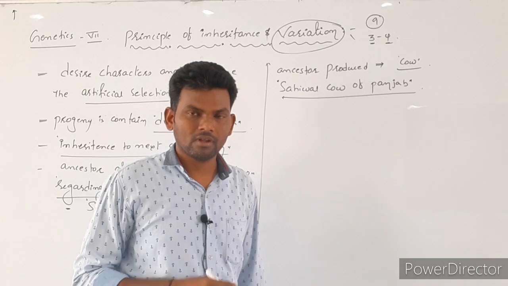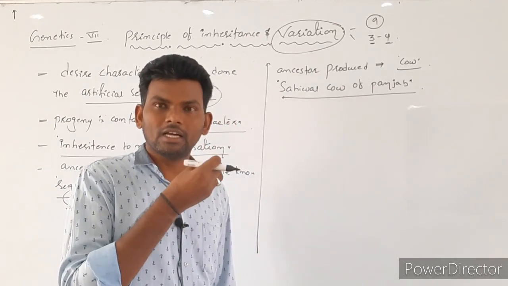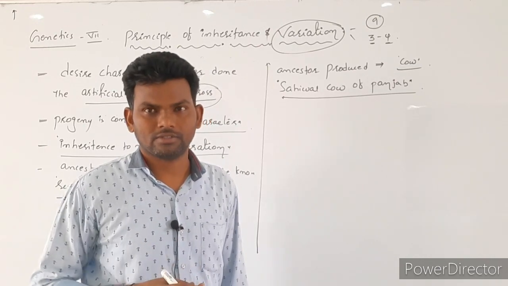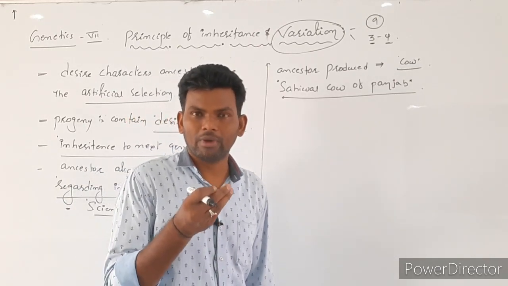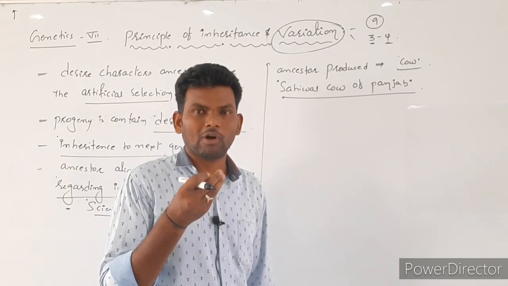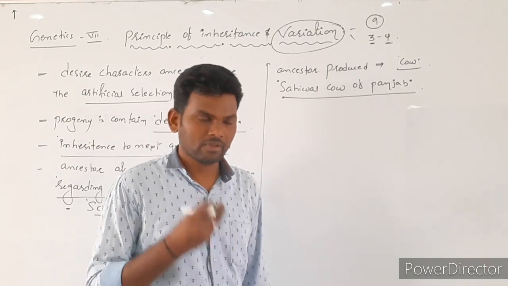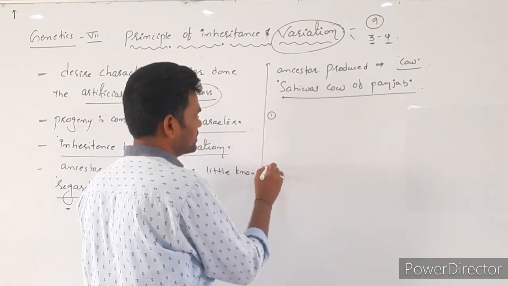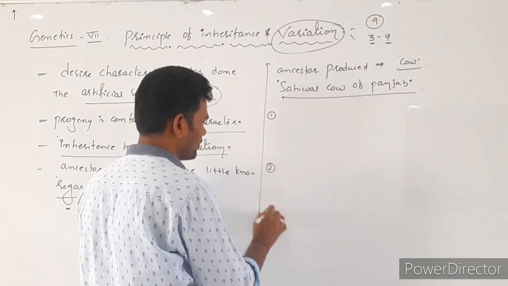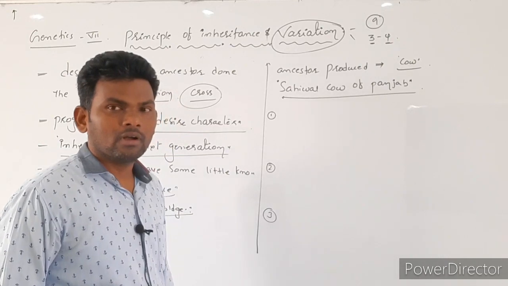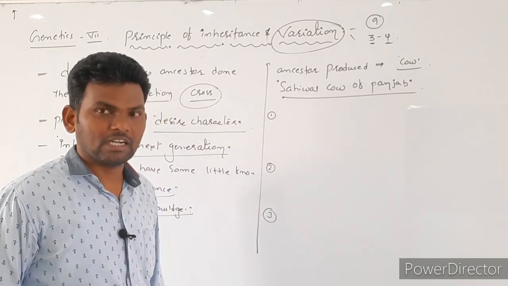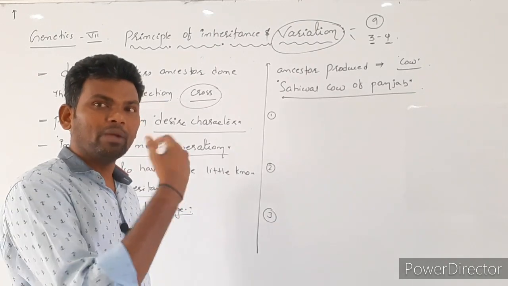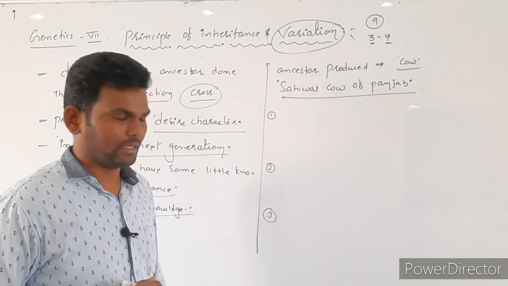The concept is that the ancestors also had some little knowledge regarding inheritance, but they did not have scientific knowledge. So the scientific knowledge regarding inheritance we can divide into three: pre-Mendelian, Mendelian, as well as post-Mendelian.